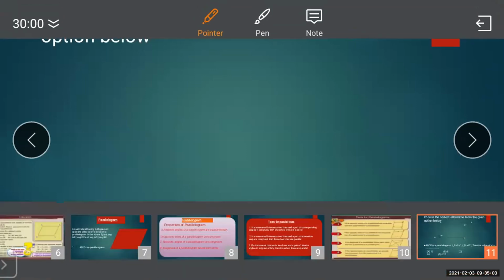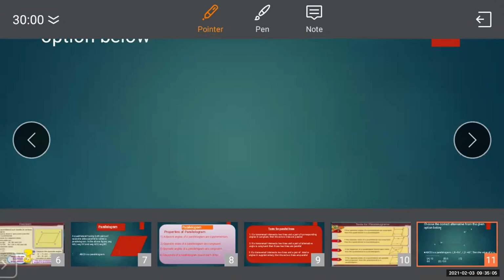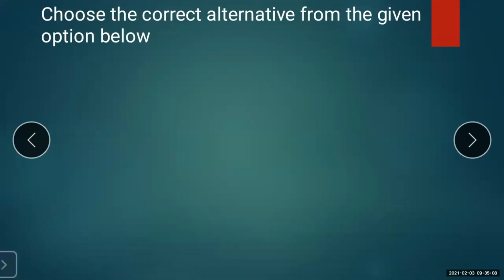Now, after the properties, we have seen the test for the parallel lines and the test for the parallelogram. Now, as I discussed in the beginning of my lecture, the paper pattern of the maths. In that paper pattern, the first question is question number 1A. Choose the correct alternative. That is the MCQ question. MCQ means multiple choice question. That means one question will be given to you and four options will be given.